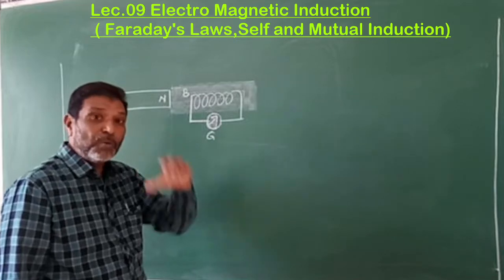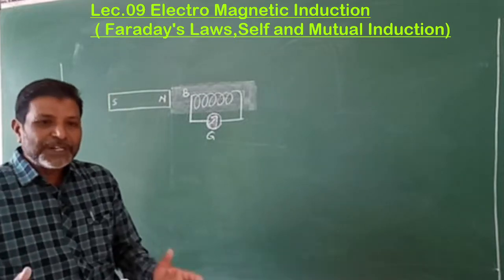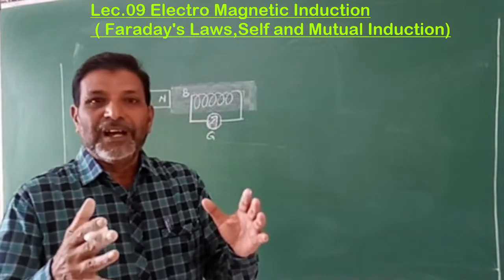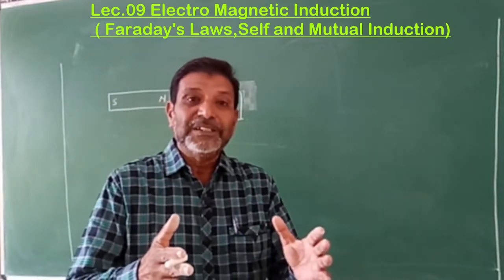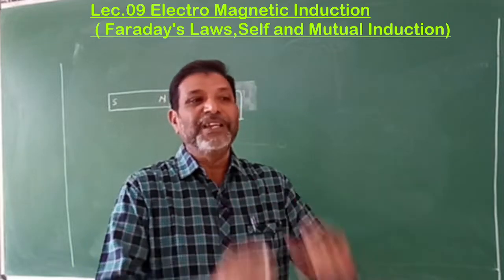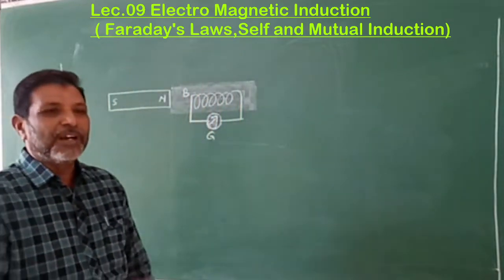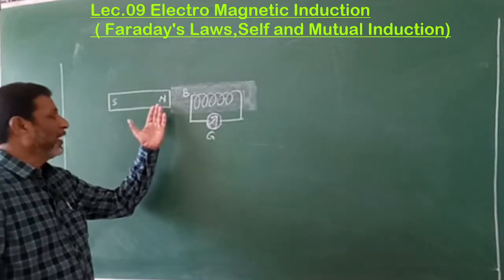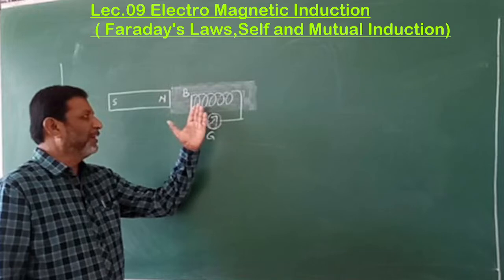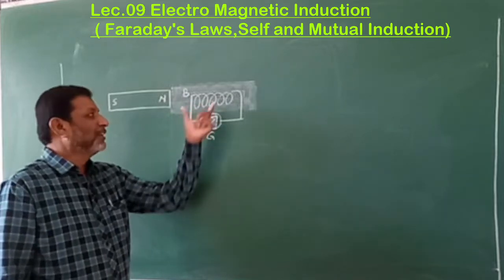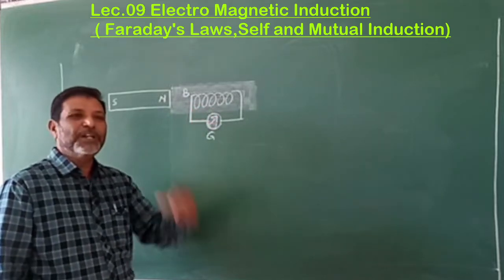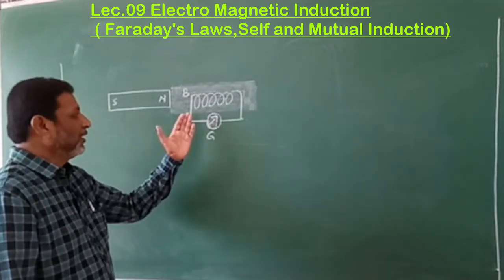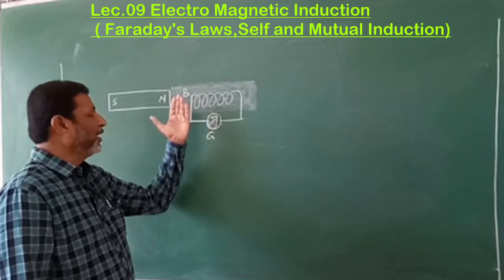Now, when you study the history of electromagnetic induction by Michael Faraday, very beautifully he has explained that he has taken a magnet, and in front of this magnet he has kept a coil, and this coil is connected to the galvanometer to get the information whether current is produced by using the magnetic field or not.